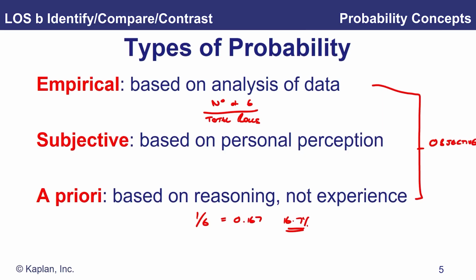Now, what is not objective is subjective. This is based on my personal perception. So you might ask me, what is the probability of rolling a dice and getting a 6? And I say, I think 20%. Why? Because I feel that I'm a lucky person. Now that's purely subjective. That's purely based on my personal perception. So no science coming into it, no analysis of past data, no reasoning and experience coming in. It's just my personal perception.